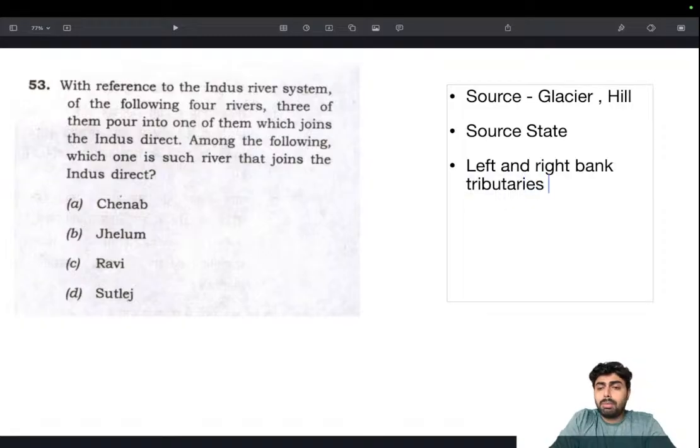This is where it gets really complicated, but source state, source glacier, hill, it's relatively easier for you. And don't go by every river that's there in India or whatever you come across. Start with Indus, then Ganga, then Brahmaputra. Then map them based on these.